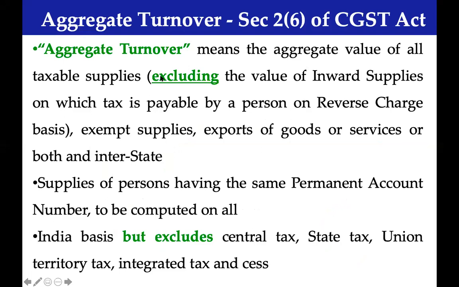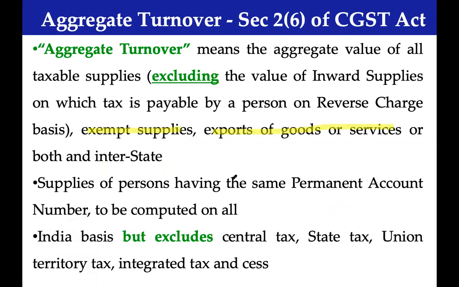Coming back here, aggregate turnover will include all supply, the aggregate value of all taxable supply, excluding RCM, including exempted supply, export of goods or services, which is zero rated supply.